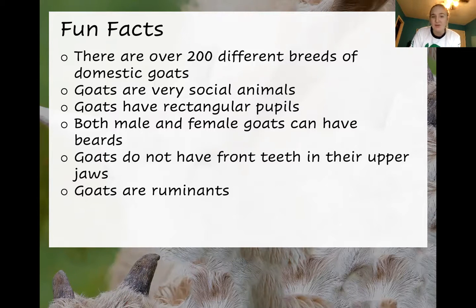Lastly, goats are ruminants. And another example of ruminants are cows. And essentially what that means is that they are herbivores, so they consume plants, and they have a very complex stomach system to break down those plants. And their stomach actually has four different compartments, which is very unique and pretty fancy. So yeah, that's a little bit about goats.